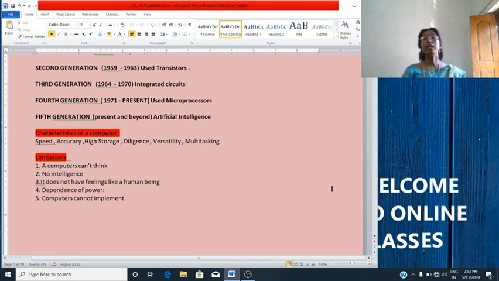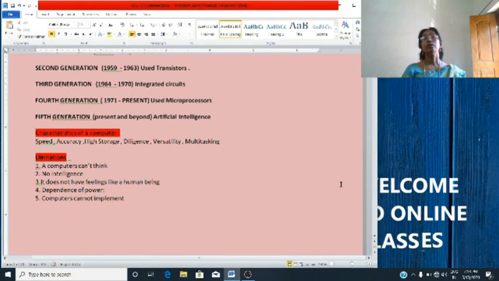Then we studied about the limitations of computers. Computers can't think. It is just a machine. It has no intelligence. It does not have feeling like a human. It depends upon power or electricity. Computers cannot implement any policy. Even though it has all the data, it cannot implement any policy. These are the limitations of computers.